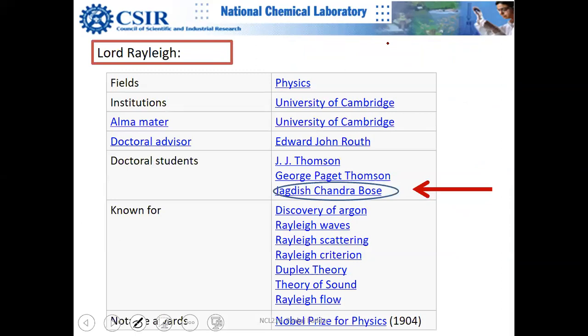And this will excite you that our great Indian scientist, Jagdish Chandra Bose, who is known for several inventions, was funded by, which is not in the public domain, a lot of devotees of Swami Vivekananda, female devotees.